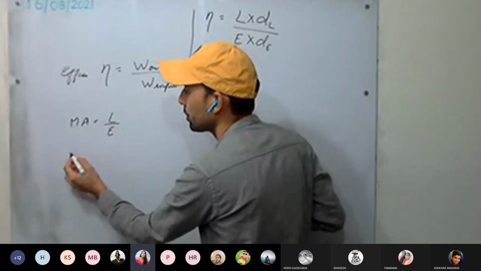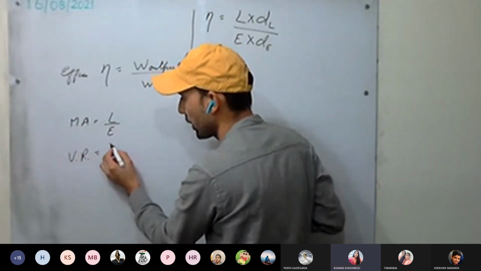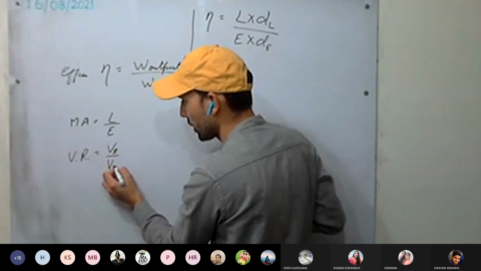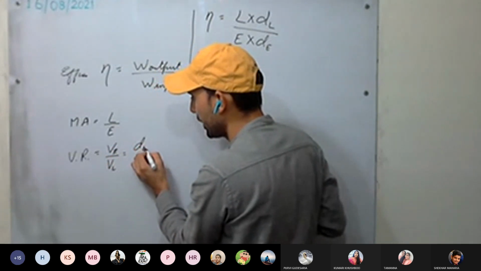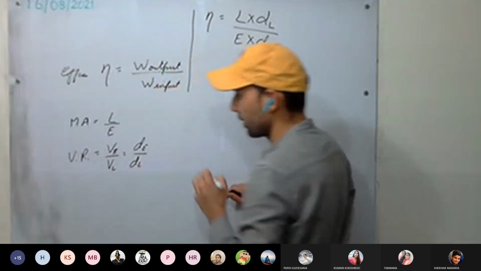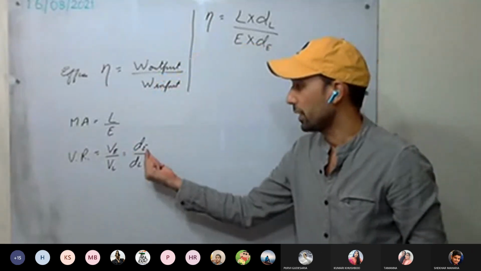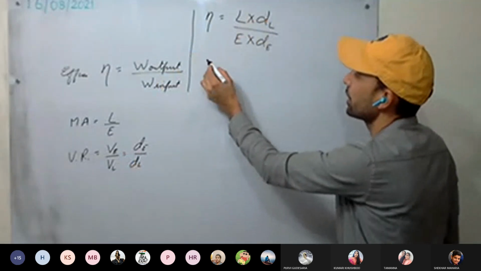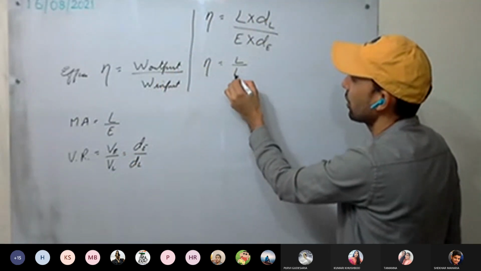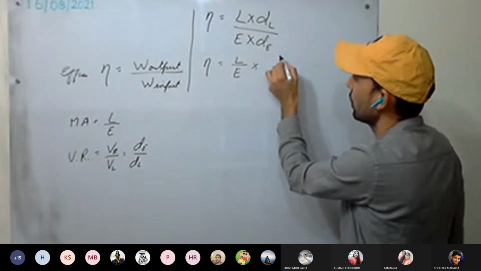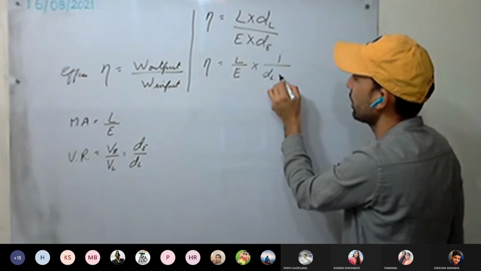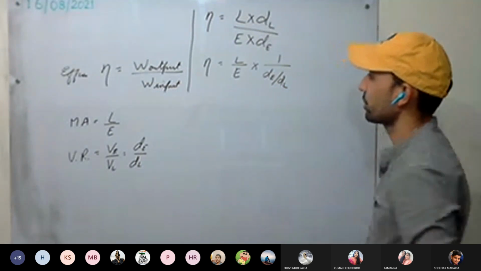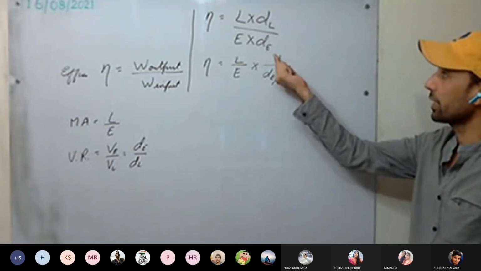Velocity ratio is velocity of the effort divided by velocity of the load, or dE upon T over dl upon T. So T gets cancelled. Now we can write it as load upon effort into 1 upon dl upon dE, taking dl in the denominator.